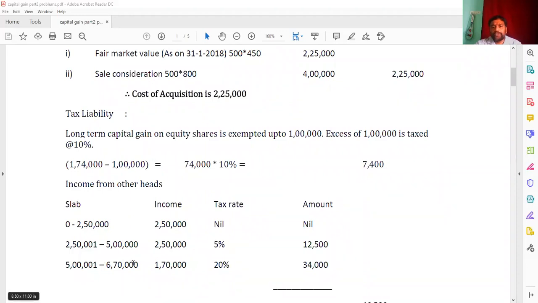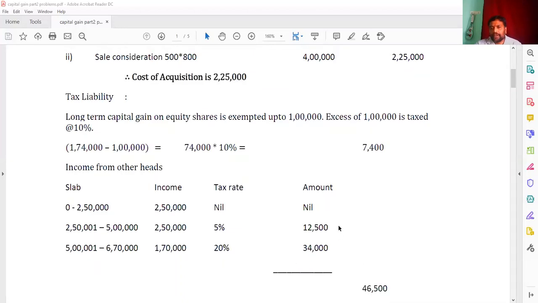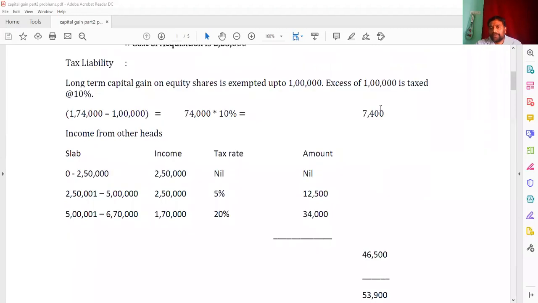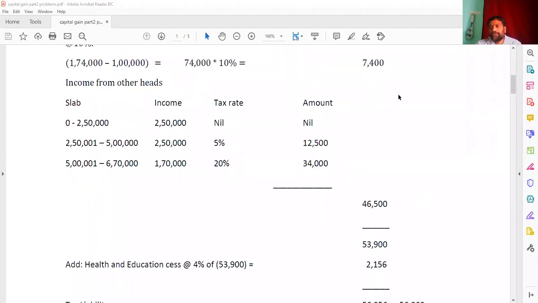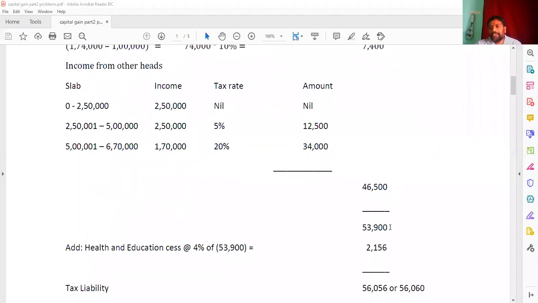And 5 lakh 1 to 6,70,000, the difference is 1,70,000, at 20%, you get 34,000. By adding 12,500 and 34,000, you get 46,500. Adding 7,400 and 46,500, you get 53,900.